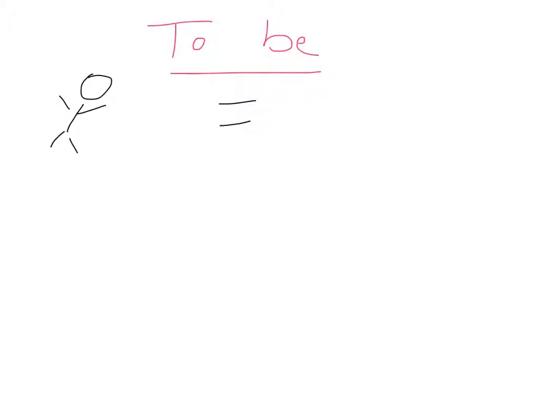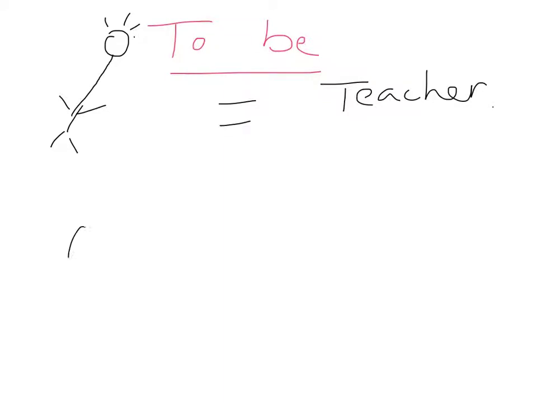So what does the verb to be mean? I think we already know that, but real quick, to be basically means equal sign, like in mathematics. So if I want to say Mr. Russell, well, I guess we know that's not right. Let's make Mr. Russell a little taller. There we go. We have Mr. Russell, he equals a teacher. So we're going to write that in the sentence. We'd say Mr. Russell